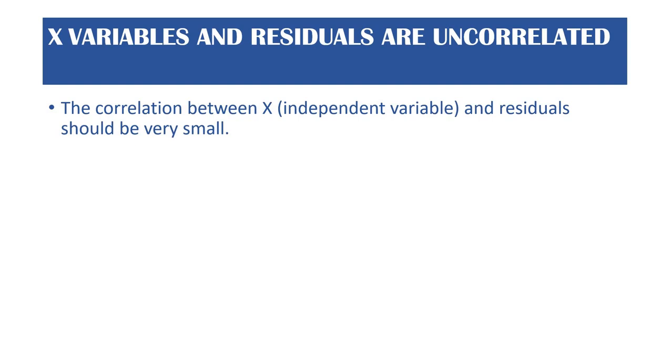Next and the last is that x variables and residuals should not be correlated. There should not be any correlation between x and residuals. And if there is a correlation, it should be very small, like 0.2, 0.1, like that it can be okay, but it should not be close to 1. So that's about the assumptions of linear regression.